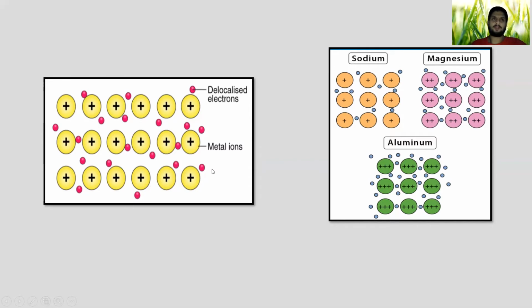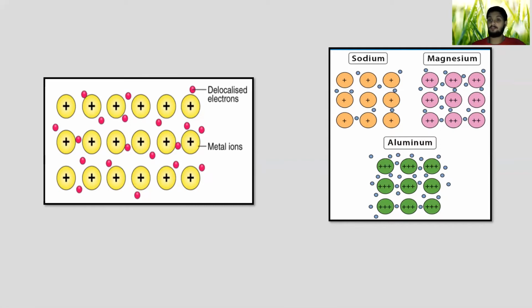So if someone tells you to draw the metallic bonding in general, this is the one. You have positive charges and you have these electrons, delocalized electrons scattered everywhere, but the positive charges arranged in a lattice structure.